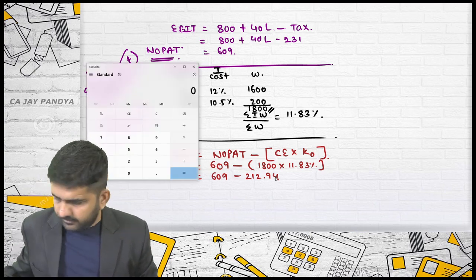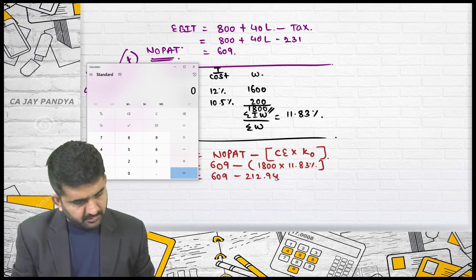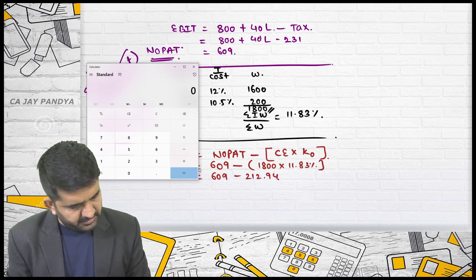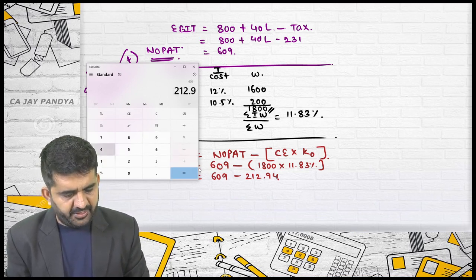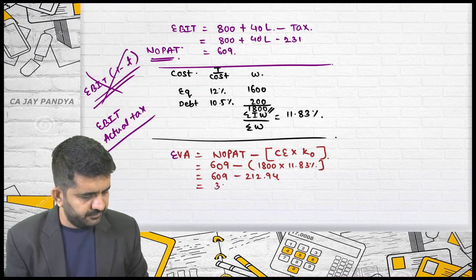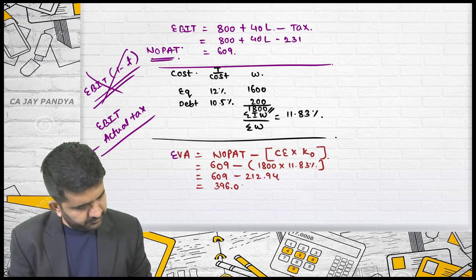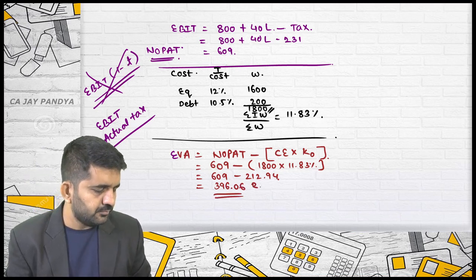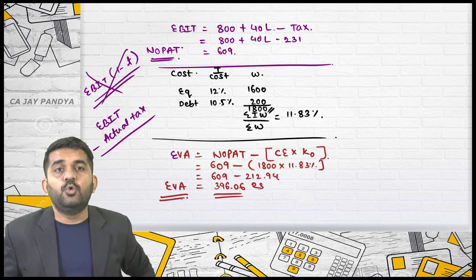So 609 minus 212.94 will give me 396.06. This will be nothing but economic value added.